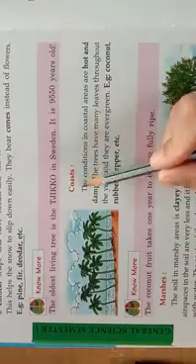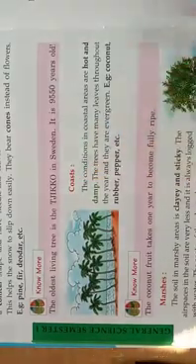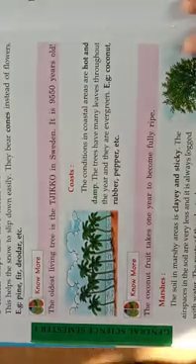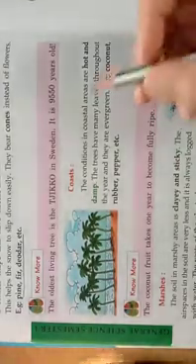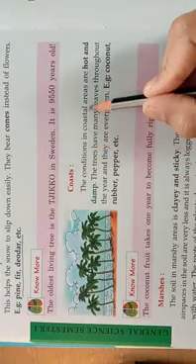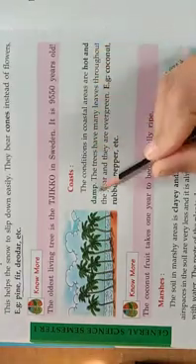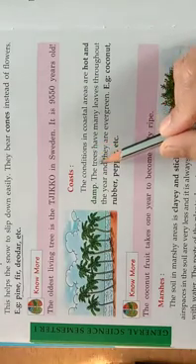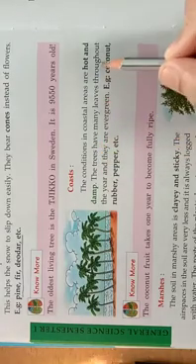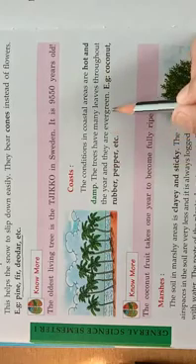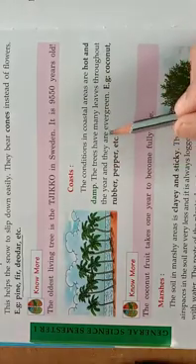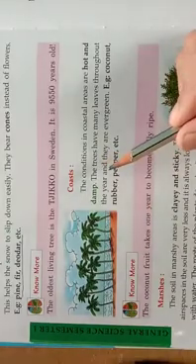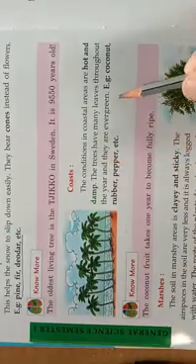Now we will see the next one, coastal area trees, that means coastal area plants. How have the plants adapted to the coastal area? The conditions in the coastal area are hot and damp. Very hot, you know. The trees have many leaves throughout the year and they are evergreen. They are evergreen because they get water all the time. In the coastal area, they get water from the sea, so they are always green.